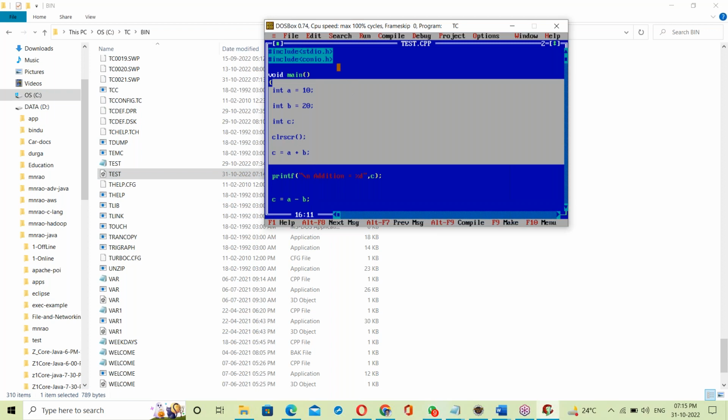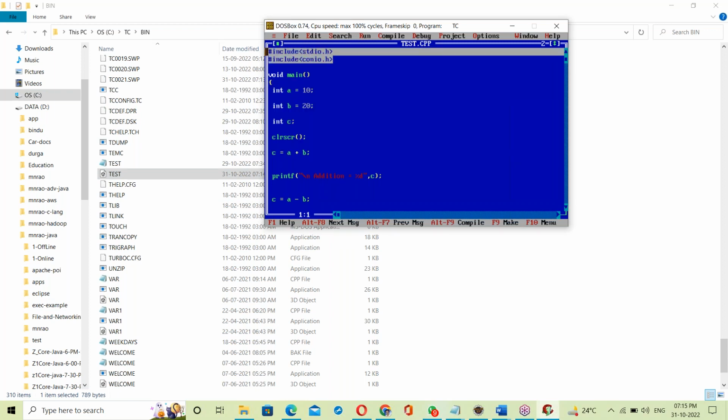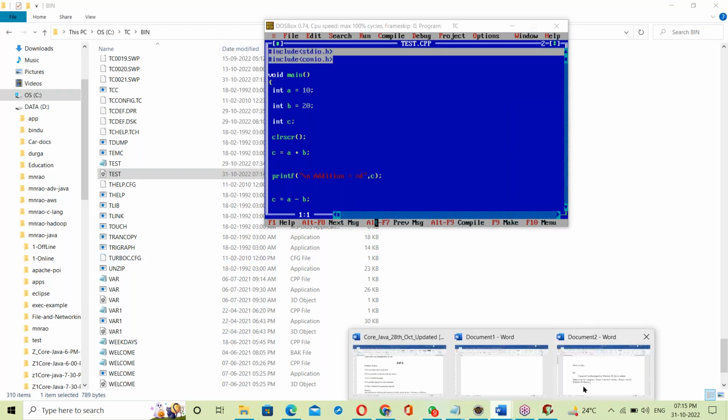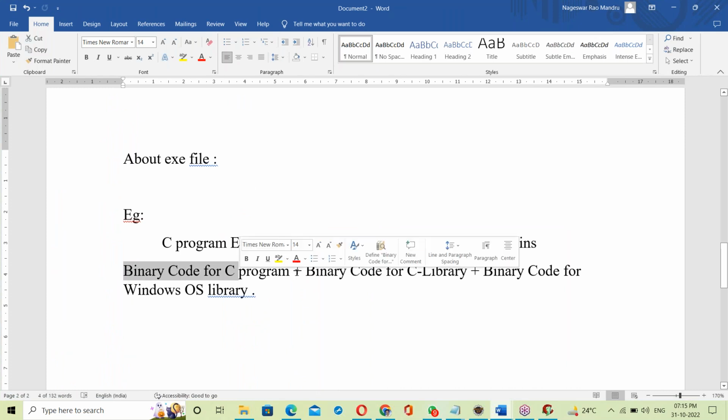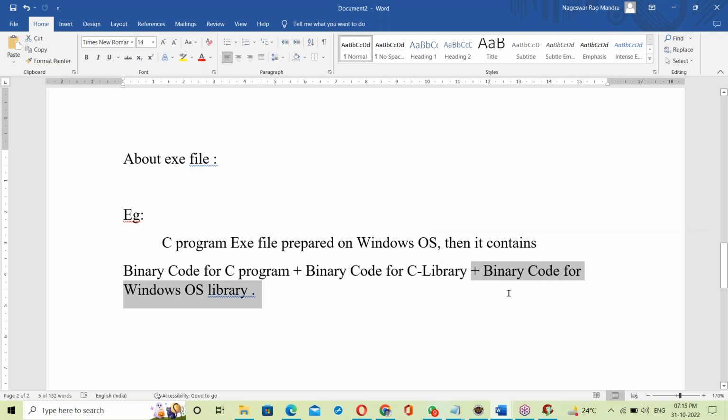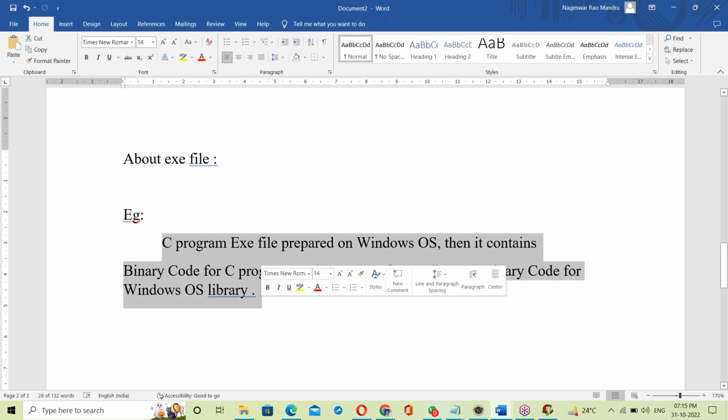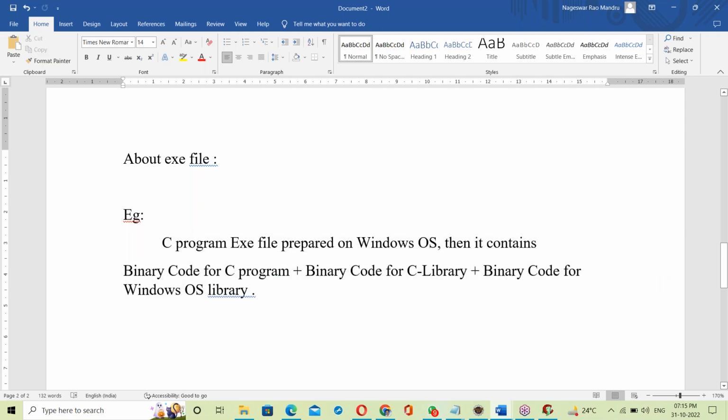One more thing: these libraries also have their own binary code. Apart from this, the OS also has a library, the OS library, which is also binary code. By linking all of these things, your C program binary code, the C software library binary code, and the OS library binary code, the C compiler generates the exe file.